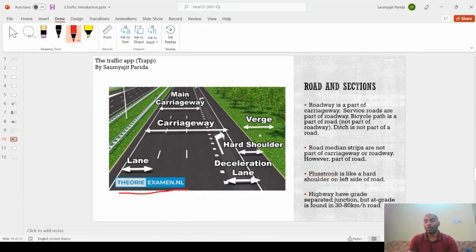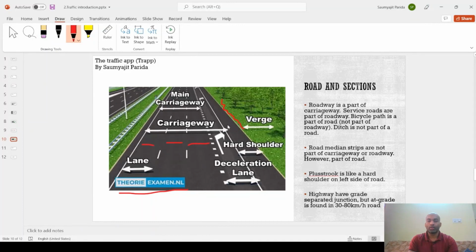Beyond the road is the verge, and generally there is a double beam crash barrier here to protect against the edges, so that cars do not drive into the verge. Then these are called lanes. This is one lane, this is the second lane, and this is the third lane, and this is called the whole carriageway.